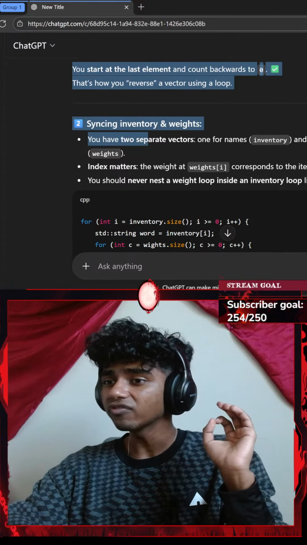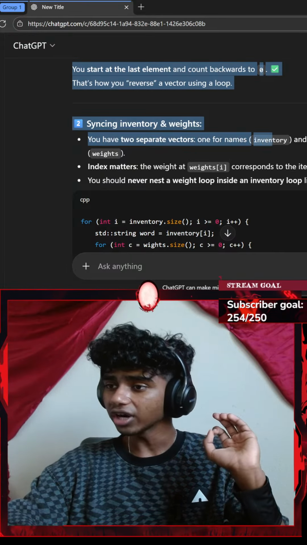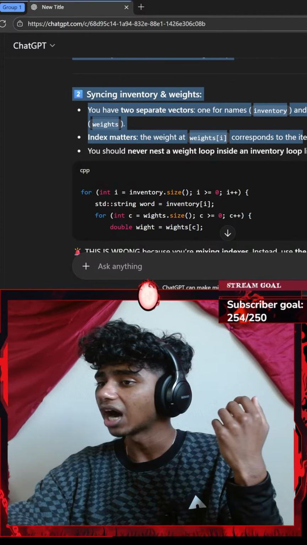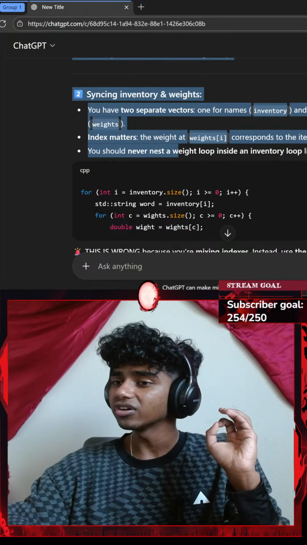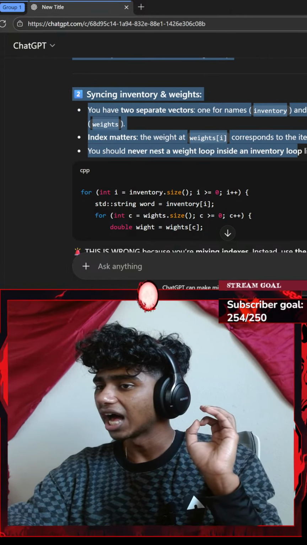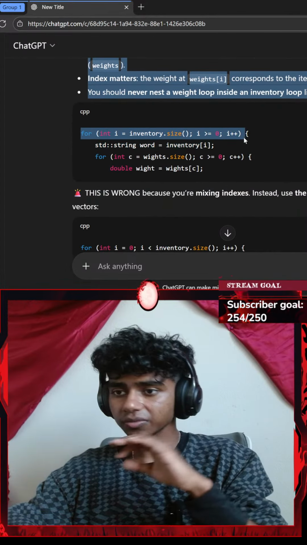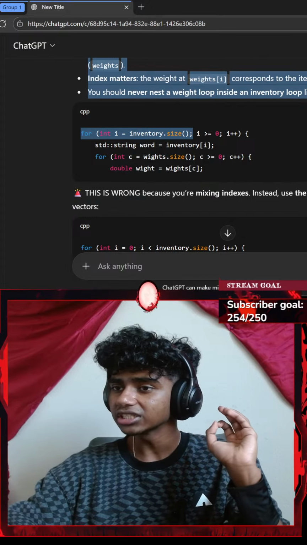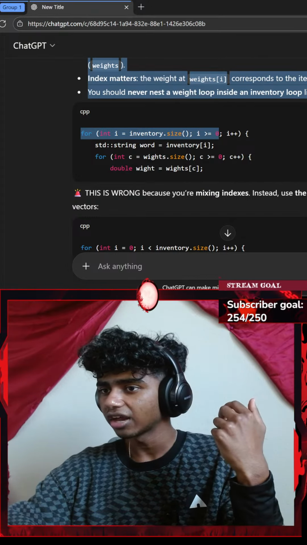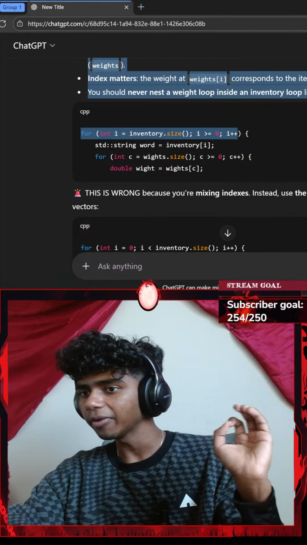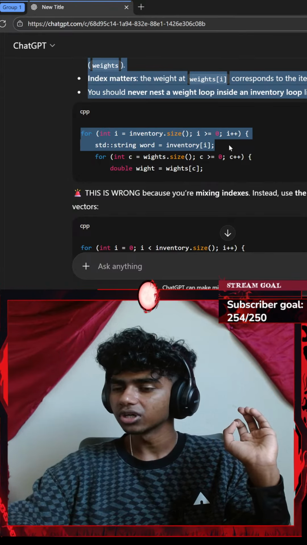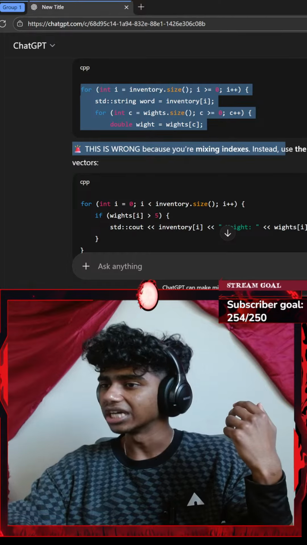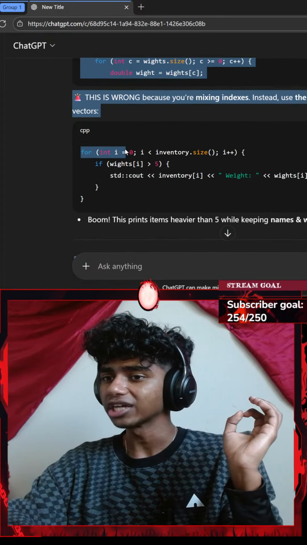Syncing inventory and weight. You have two separate vectors, one for inventory and one for weights. Index matters. The weight at index i corresponds to the item at index i. You should never nest a weight loop inside an inventory loop like you did here, okay? Okay, so for every integer i which equals my inventory.size, while my i is greater than or equal to 0, I'm going to be incrementing my i by 1, increasing it by 1. Standard string word, okay. This is wrong because you're mixing indexes. Instead, use the same index for both vectors.